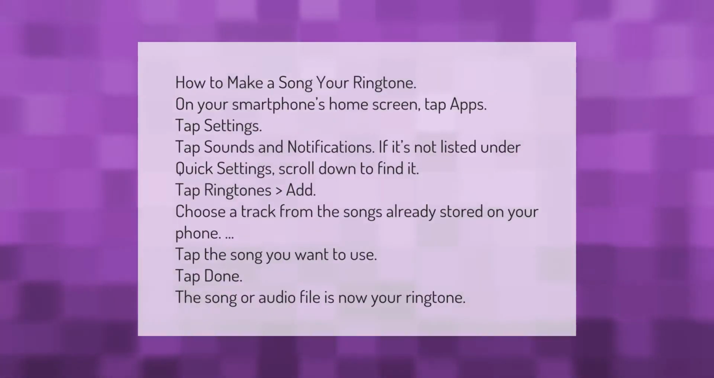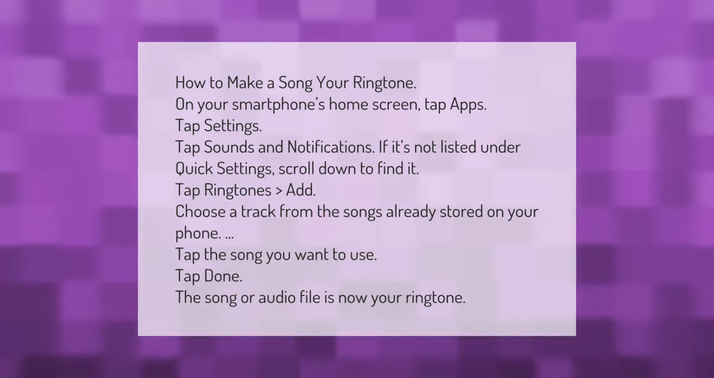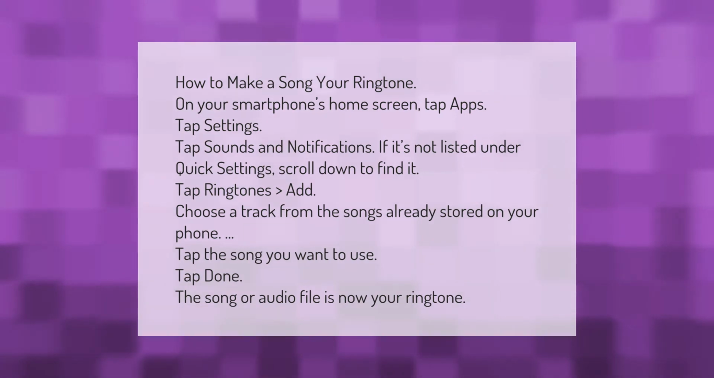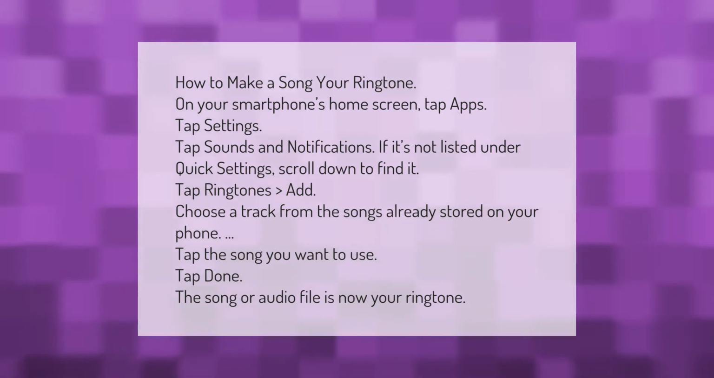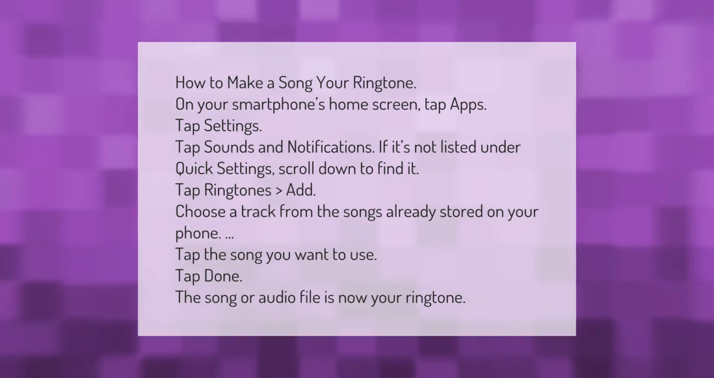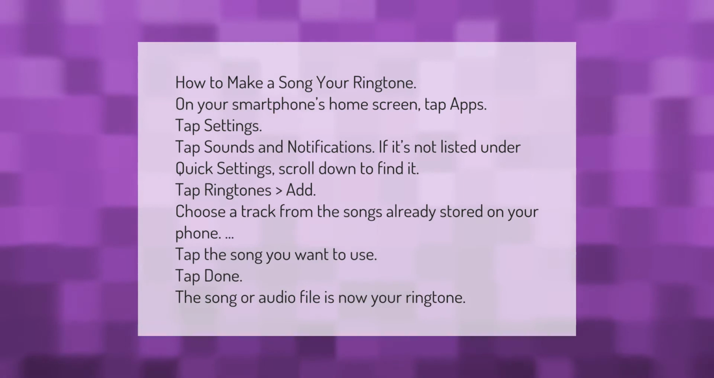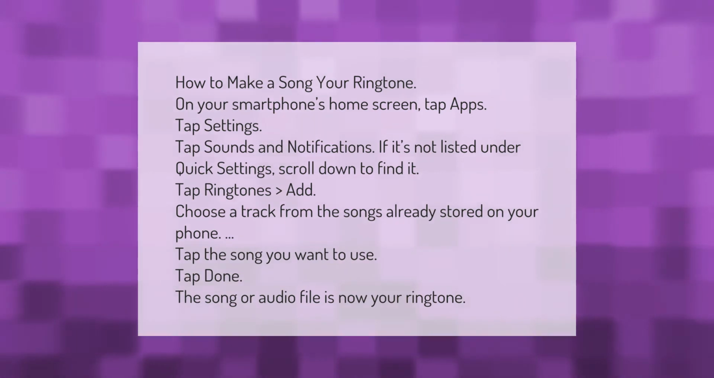How to make a song your ringtone. On your smartphone's home screen, tap Apps. Tap Settings. Tap Sounds and Notifications. If it's not listed under Quick Settings, scroll down to find it. Tap Ringtones, Add. Choose a track from the songs already stored on your phone. Tap the song you want to use. Tap Done. The song or audio file is now your ringtone.